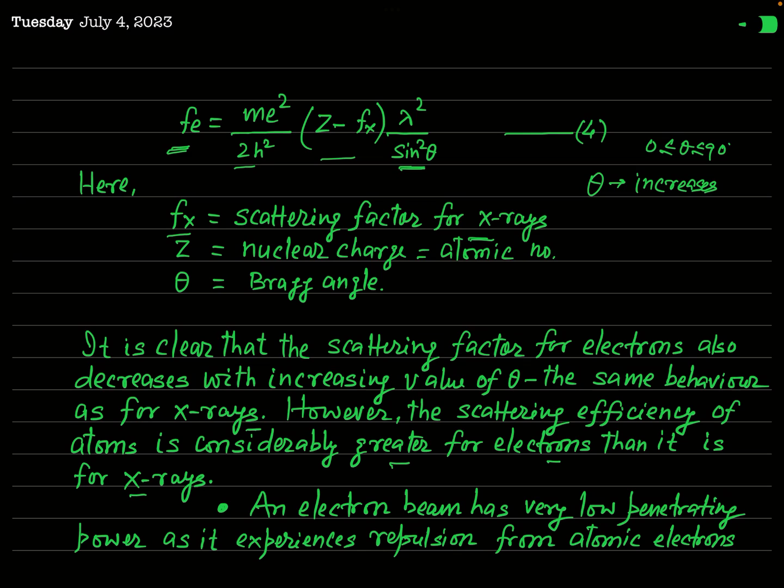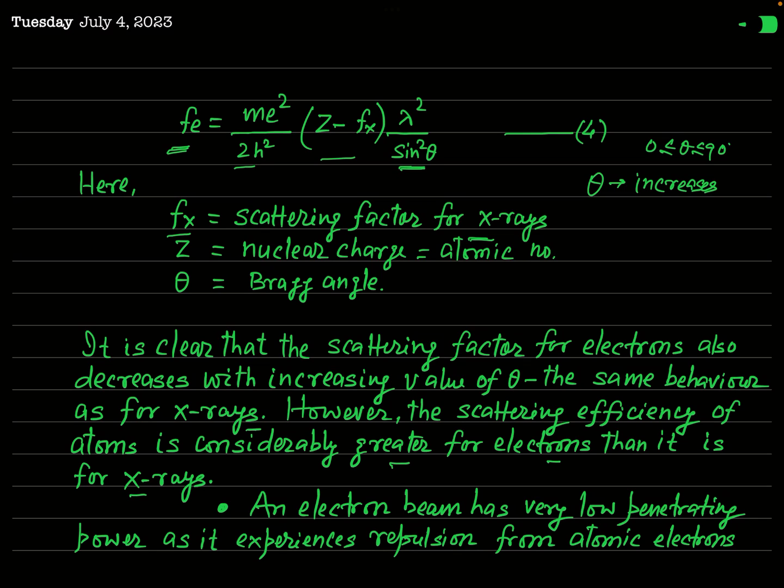Okay, now we will see another very important difference between the diffraction of electrons by crystals and that of X-rays. Actually, you know, the electron is a charged particle, it possesses negative charge.